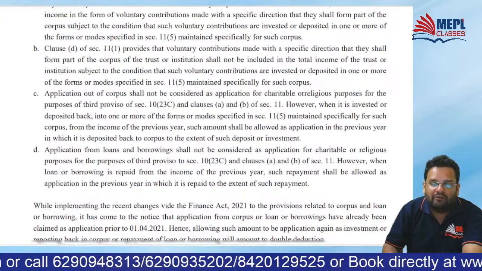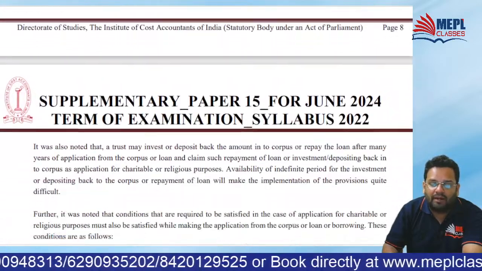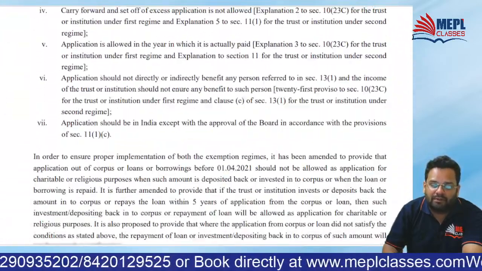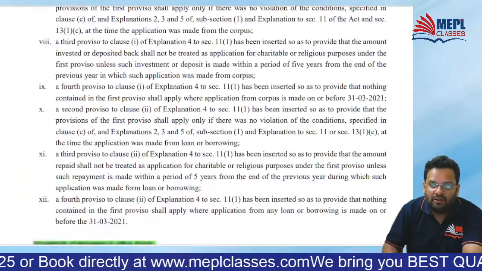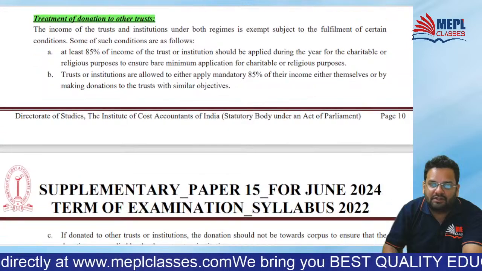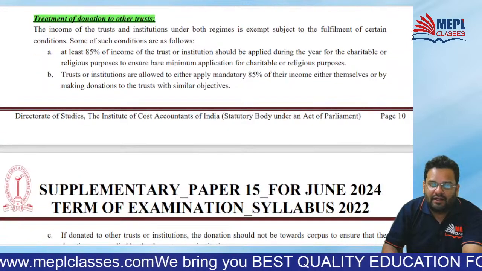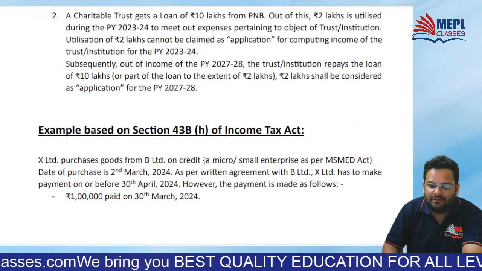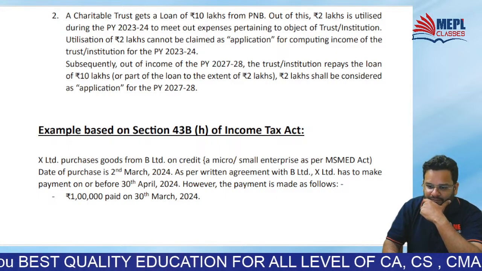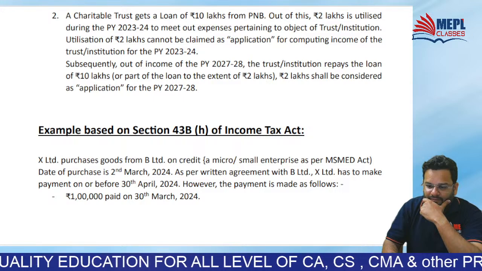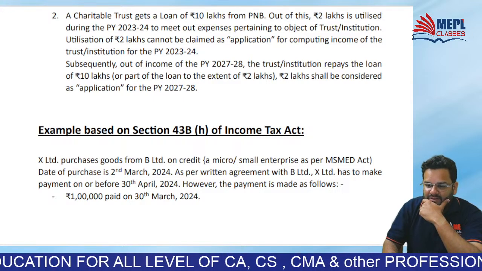I hope I have made it clear to you by giving a very short example. So you really need not read all these things. Agreed? Shall we go ahead? Can I go to the second example? Yes, absolutely.